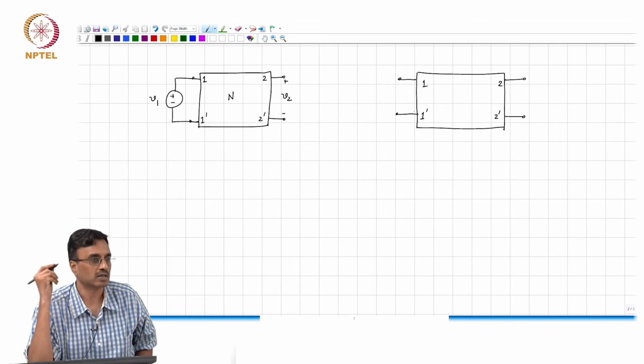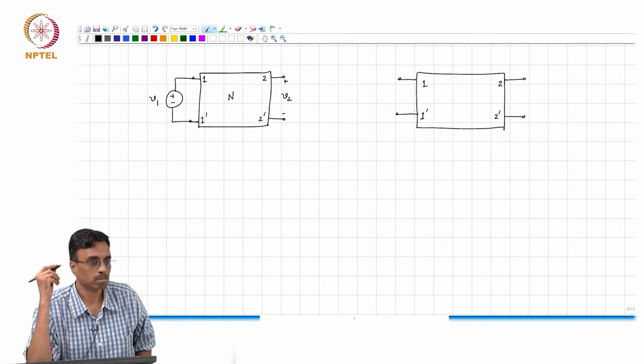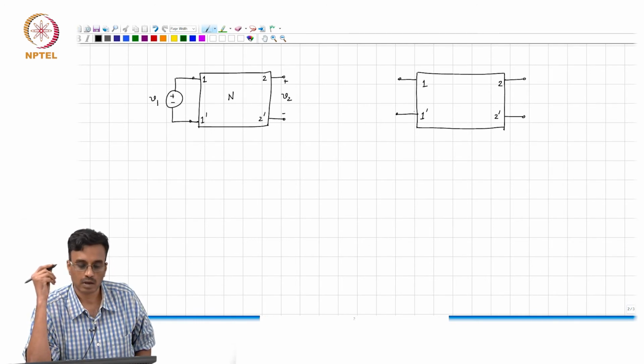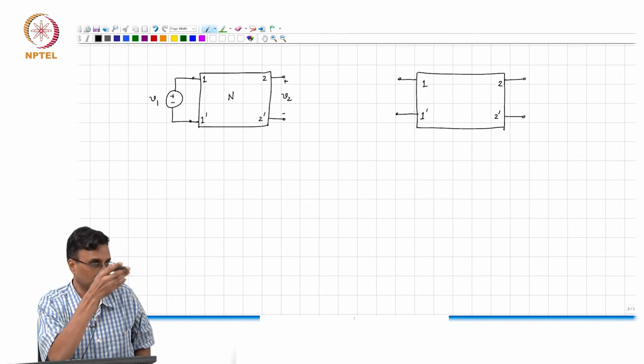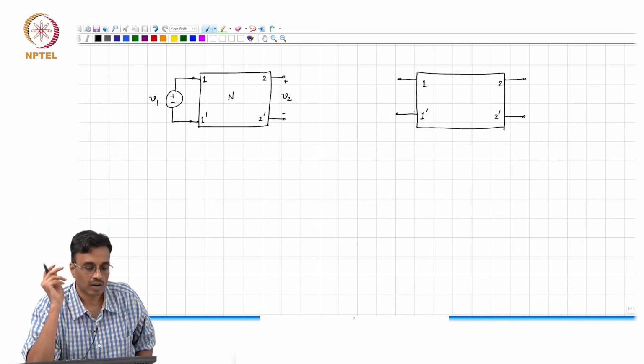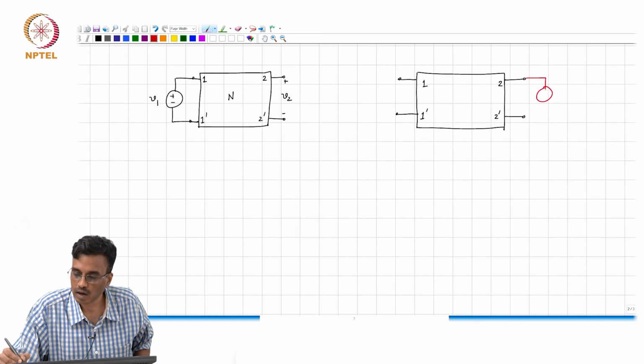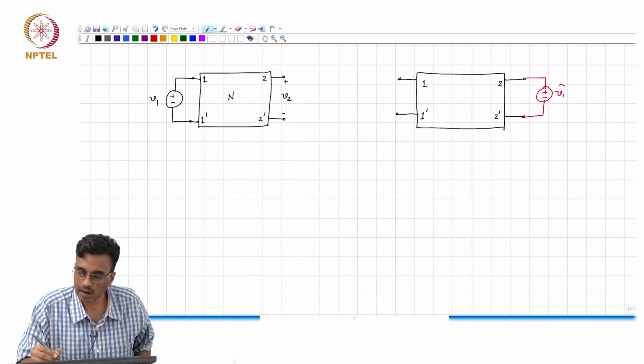what should I do? Does somebody know what I should do? Pardon? Okay. What should I do? Okay, so the answer I get is: how about exciting this? And sorry, this is V2 hat and this is V1.